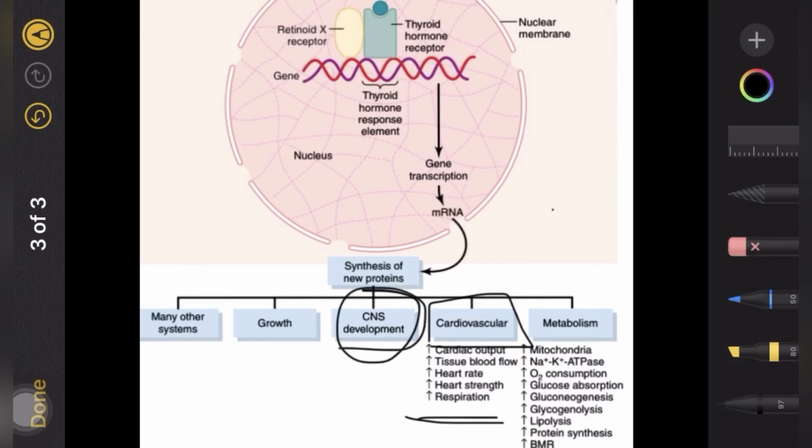Next is the reproductive system. So, in men, usually the decrease of these hormones causes loss of libido and increase causes impotence. Whereas in women, the decrease of these hormones can cause menorrhagia, polymenorrhea, or irregular periods, or also amenorrhea sometimes. The increase of these hormones can cause oligomenorrhea or amenorrhea.